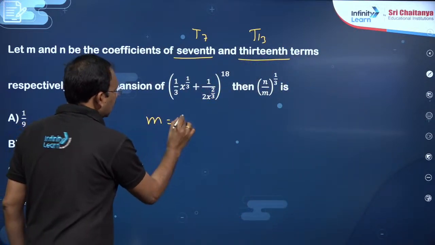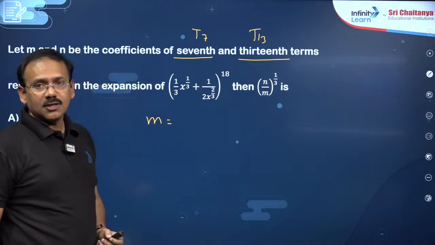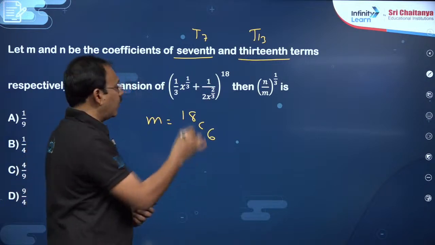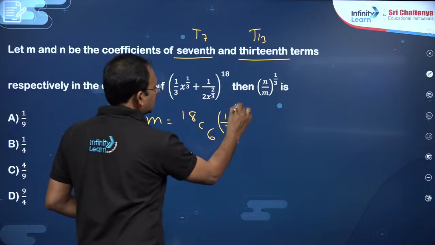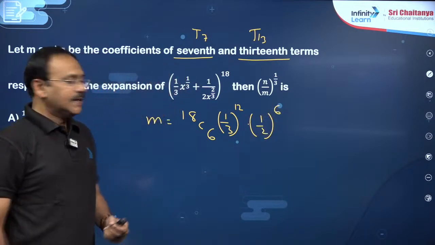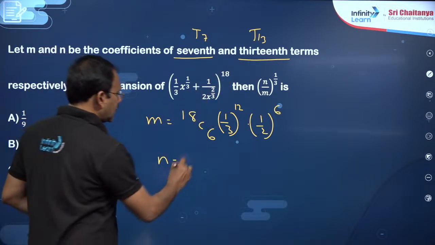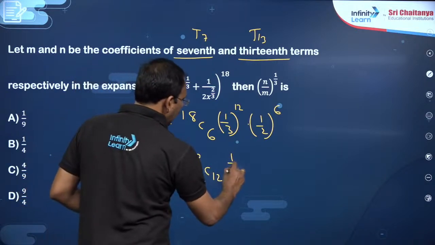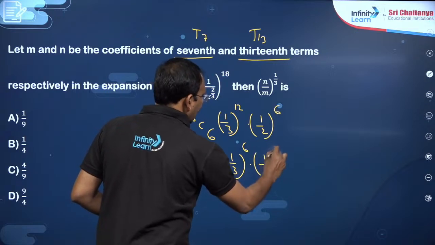First let us try to find m, dear students. M is nothing but the coefficient of the 7th term. How will you write it? 18C6, you just want the coefficient, no need to take x. (1 by 3) power 18 minus 6 is 12, into (1 by 2) power 6. This is m, right? Then n is nothing but the coefficient of the 13th term, that is 18C12 into (1 by 3) power 6 into (1 by 2) power 12.